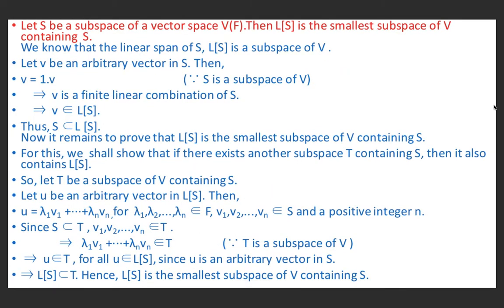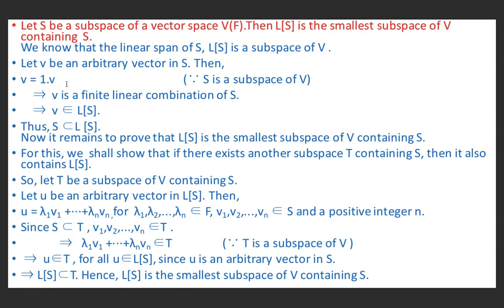Next, we will show that the linear span of S is the smallest subspace of V containing S. And S is given here. Because the linear span of S is a subspace of V, let v be an arbitrary vector in S. We may write v as 1 into v.